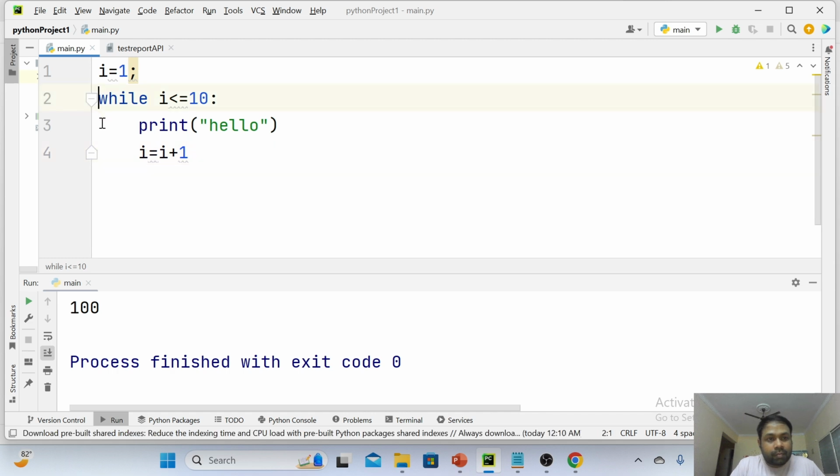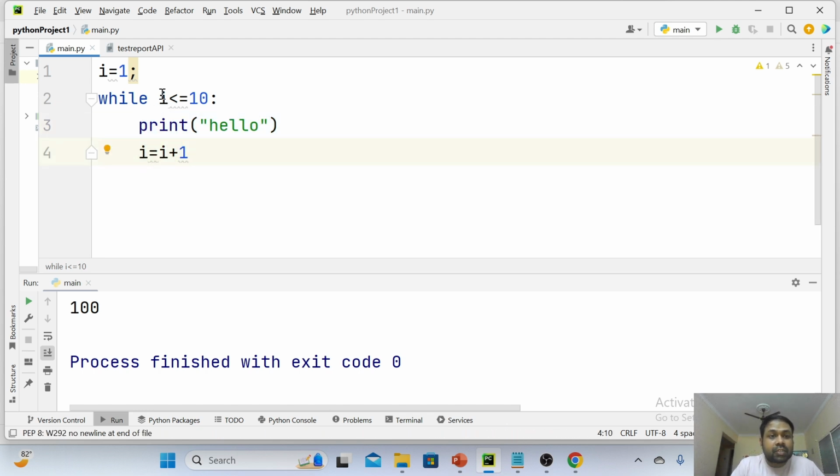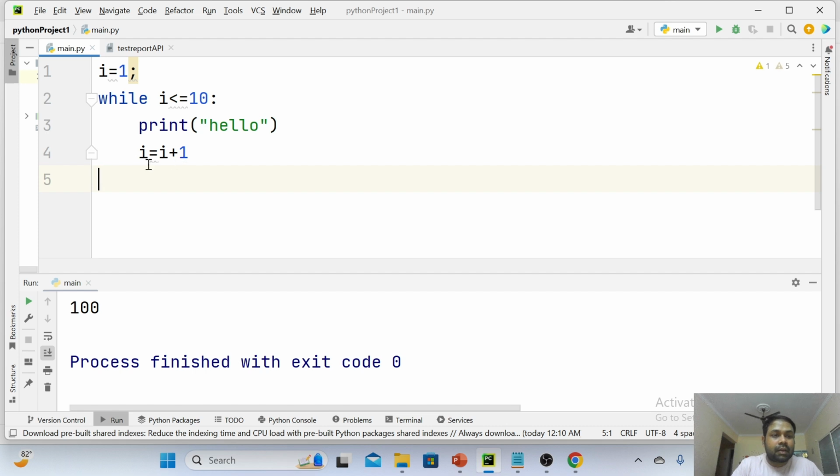We need to remember why we have given the space here. That indicates the indentation, which indicates you are in the while loop. This entire thing you have written comes under the while loop. If the condition is true, these two steps will be executed. As many times as this condition is true, that many times these two steps get executed. If you write something outside, that will get executed only after the while loop condition fails.